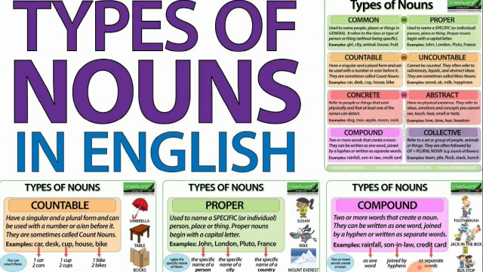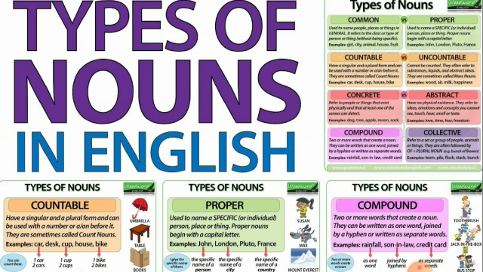Next, countable noun, which has a singular and a plural form and can be used with a number. We will use it with a number, or we add the articles a or an before it. Like car, desk, cup, house, bikes, all the things which I gave you as examples, you can count them.